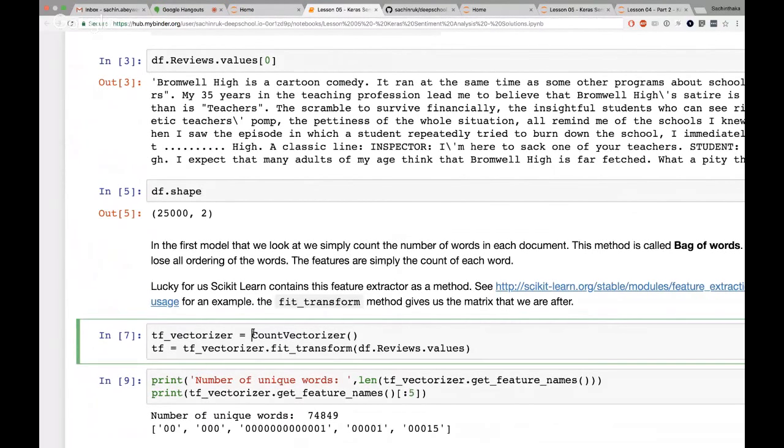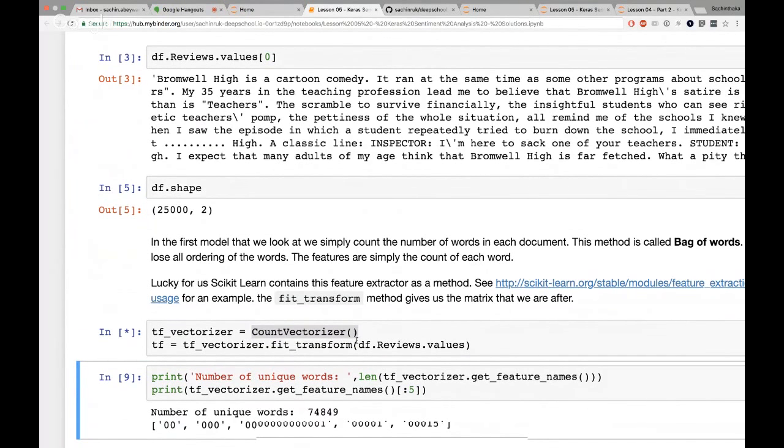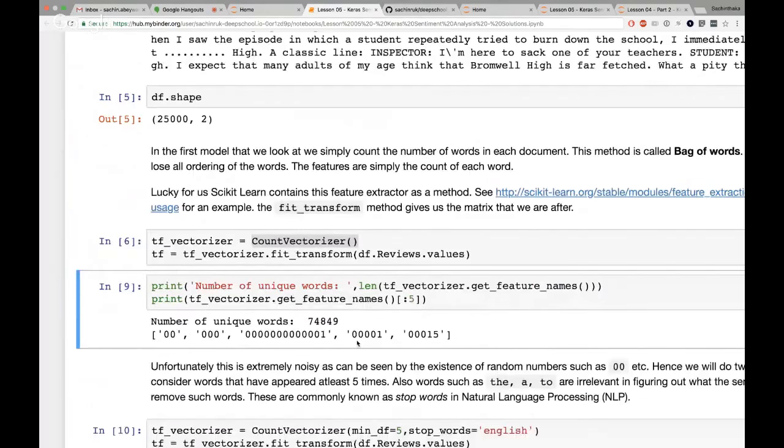First of all, we'll use this thing called count vectorizer. What count vectorizer does is take every single word and count how many times that particular word appeared in that sentence. Keep in mind, there's going to be a lot of words.